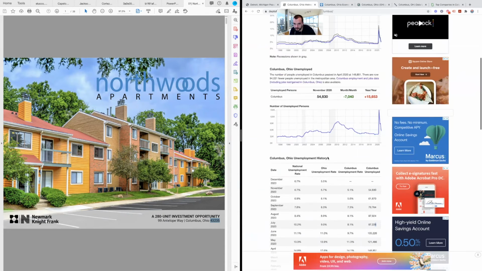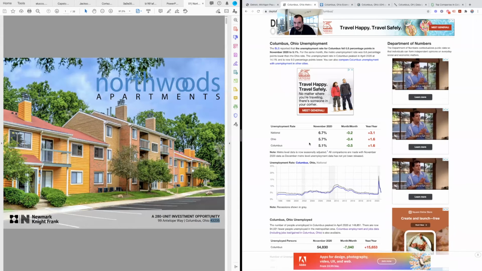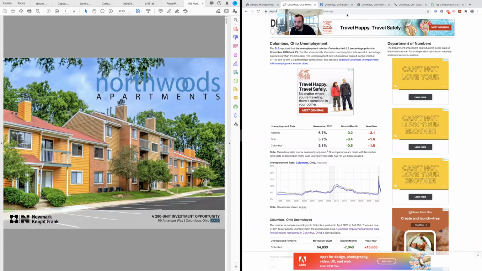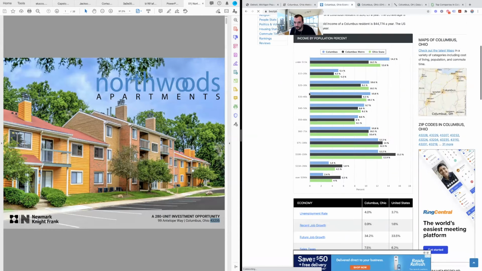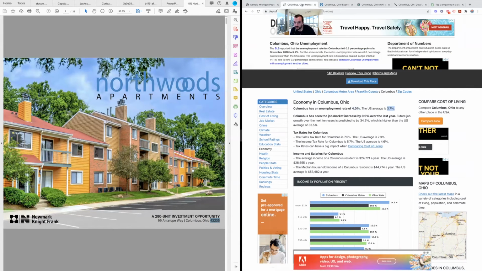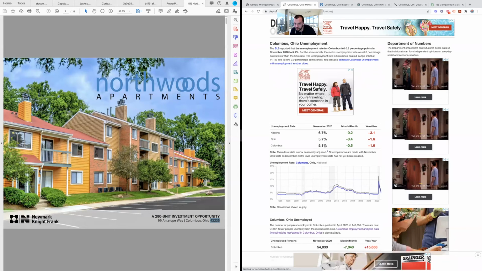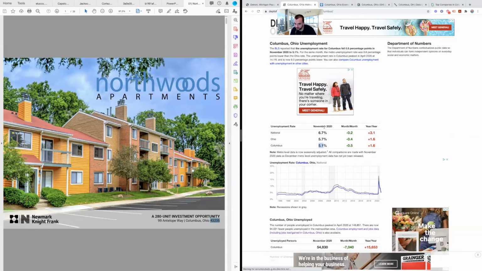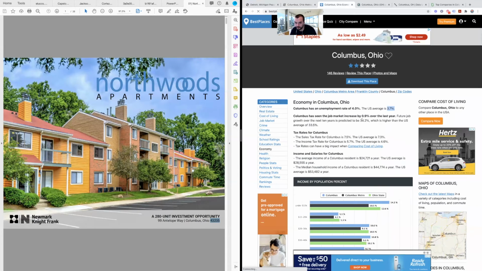So, their current unemployment rate is probably around 5.1. You can also take into account this Columbus unemployment rate is 4%. US is around 3.7. This data is probably a little bit older. Department of Numbers is probably what I would go with. So I would say they're around 5.1% because that's November 2020. And this is typically from a couple of years out. So it's just good to kind of understand it.